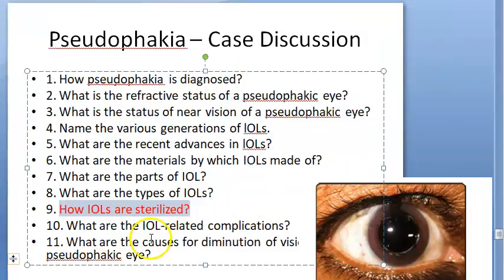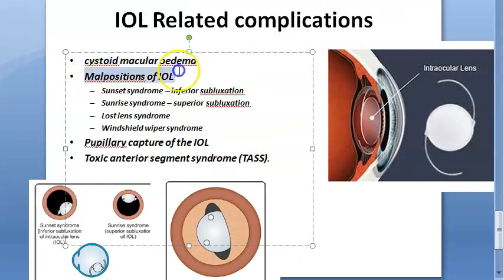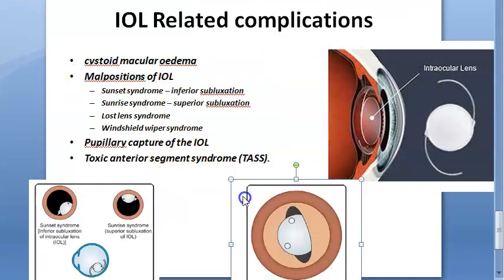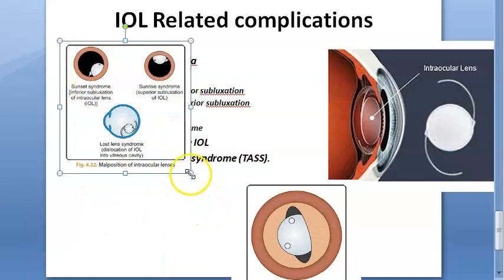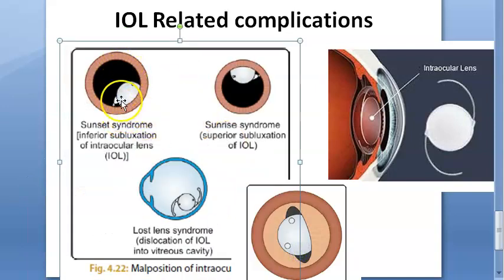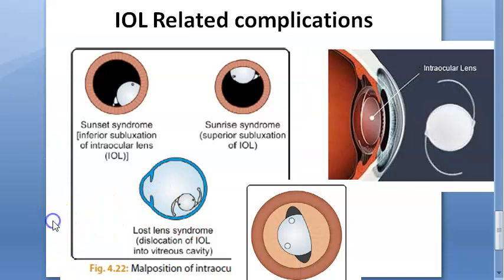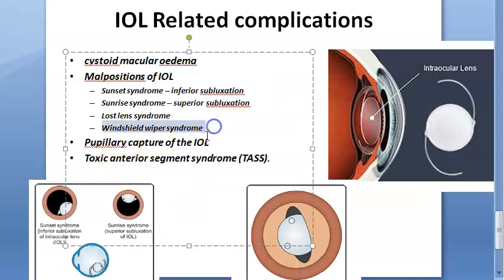Guys, next question they have asked is what are the IOL related complications? Let us look at that. Cystoid macular edema, malpositions of IOL, you can see here, this one, the sunset syndrome, the IOL is inferior subluxation, sunset syndrome, sunrise syndrome, there's superior subluxation of IOL. Then here you have the lost lens syndrome, it is dislocated into the vitreous cavity, right? Then you have the windshield wiper syndrome, where the IOL moves with the movement of the eye, right? As a result of a small IOL, they've placed a small IOL, so it moves with movement of the eye, like a windshield wiper.